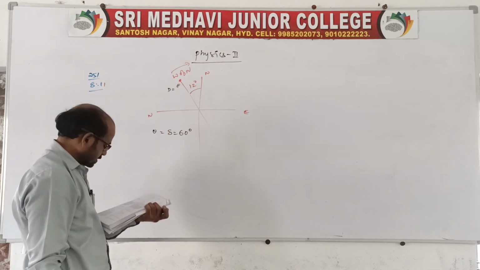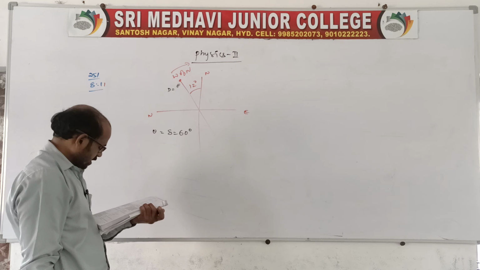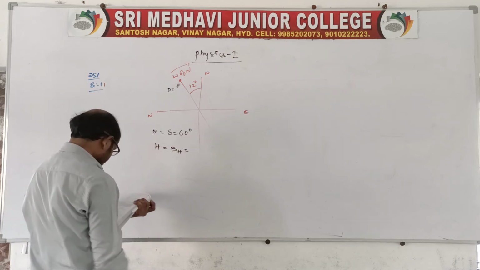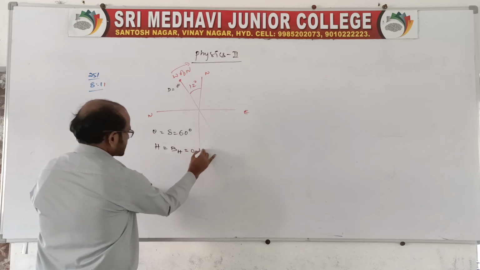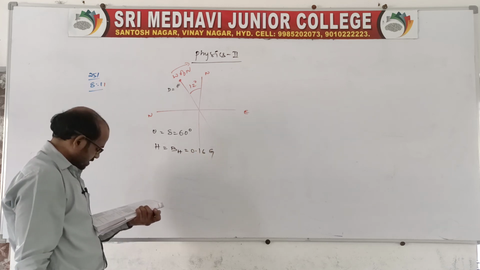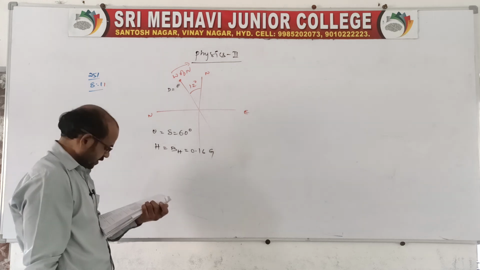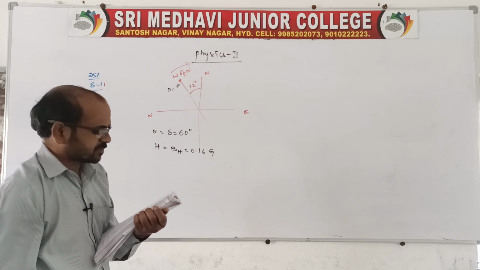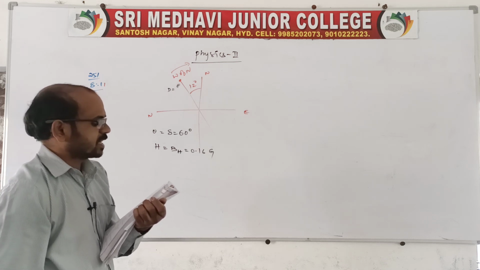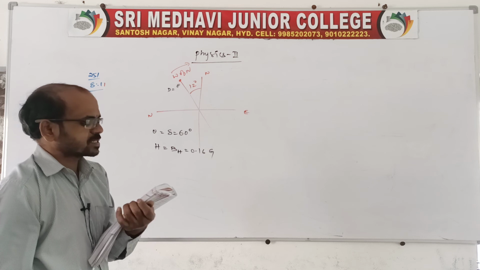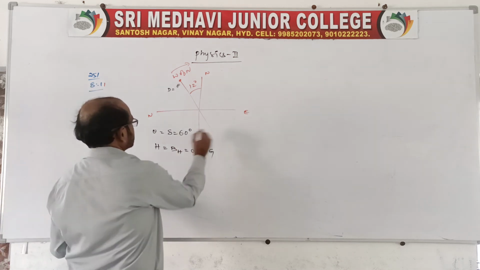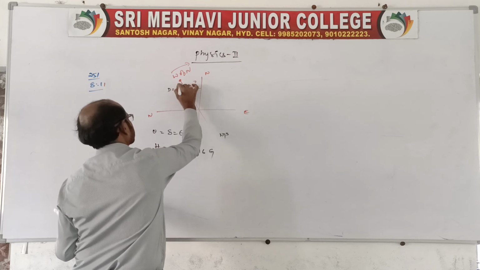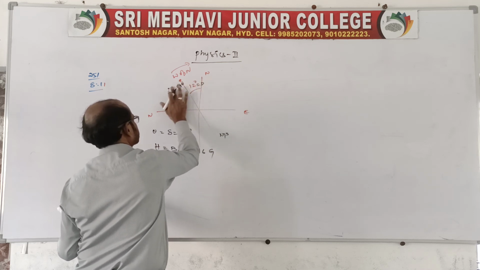The horizontal component of earth's magnetic field is given, that is capital H, or we can say BH, as 0.16 gauss. Specify the direction and magnitude of earth's magnetic field at the location. Of course, it is asking for both the magnitude and direction of earth's field at the location. Here also we have to find capital B. The horizontal component lies along magnetic south to magnetic north, MN, and it is given with the declination, right?